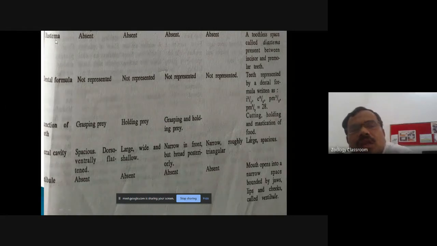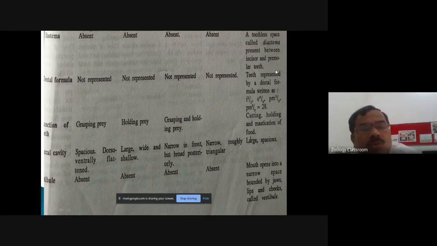Okay, so such type of diastema is absent in the fishes, it is absent in the amphibians, it is absent in the reptiles as well as in the birds. But this toothless space, which is known as the diastema, it is present in rabbit between incisor and the premolar teeth. Okay, a toothless area is there, located in between incisor and the premolar teeth.